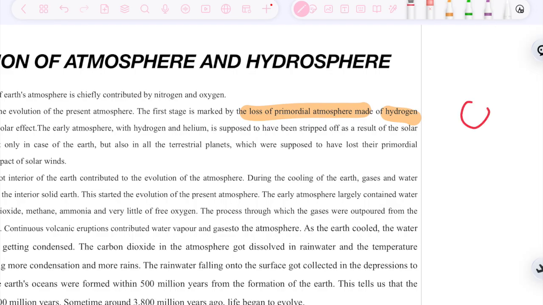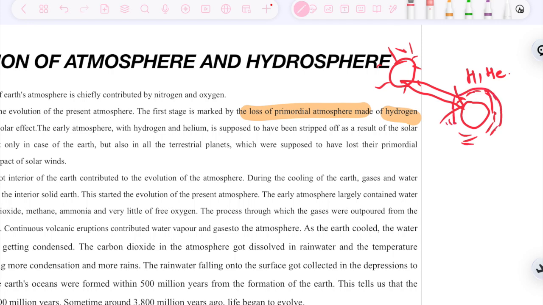So consider that this is Earth and this is its atmosphere. It was mostly made of hydrogen and helium. But there is a release of particles from the sun in the form of solar wind. What does the solar wind do? It erupts the atmosphere, because it comes towards the atmosphere, and Earth's atmosphere was not strong enough at that time.